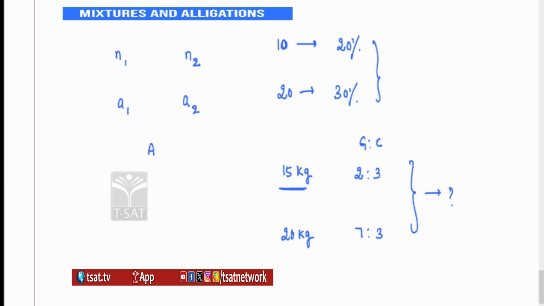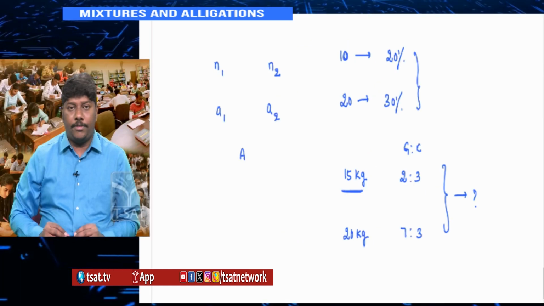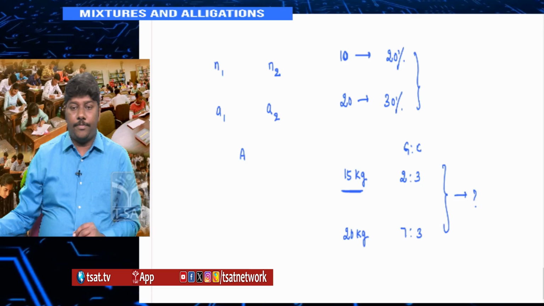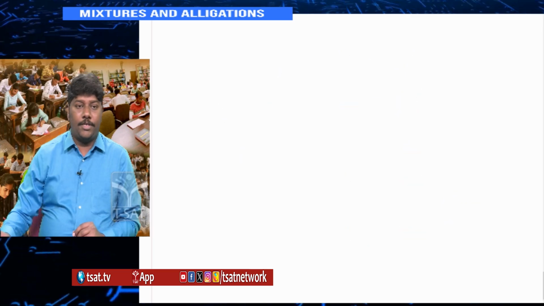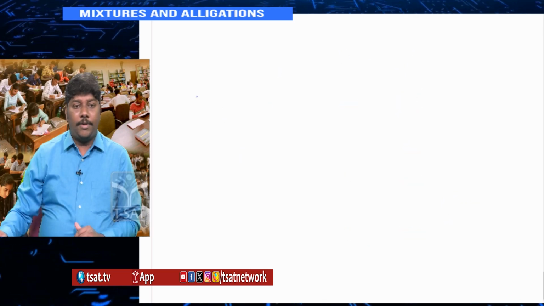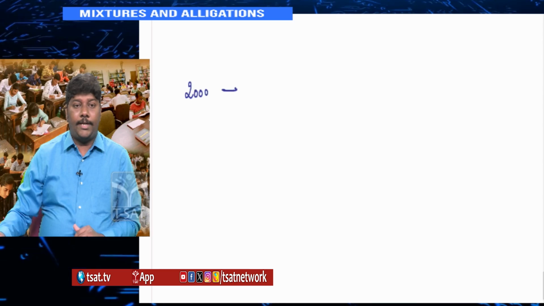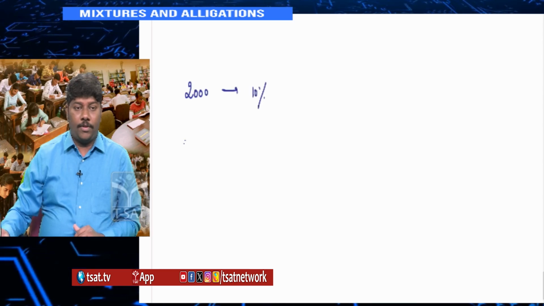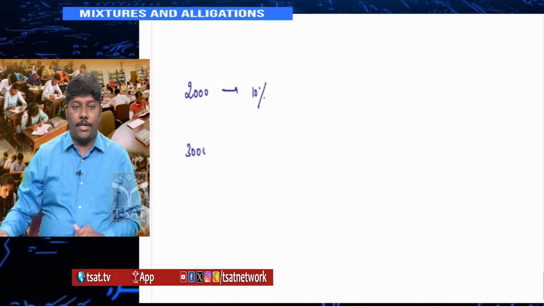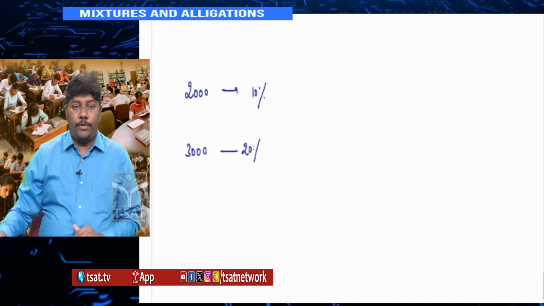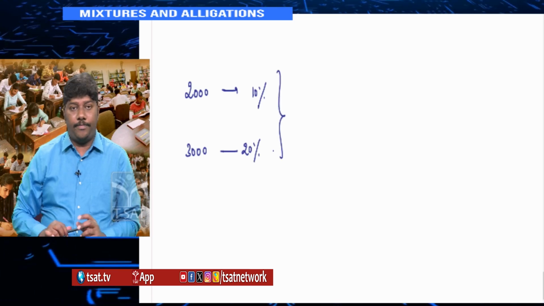So it can also be asked sometimes as profit, sometimes as interest. The same question can also be asked: I am giving 2000 rupees at 10% simple interest, 3000 rupees to another person at 20% simple interest. Put together, what percentage will I get for 5000?